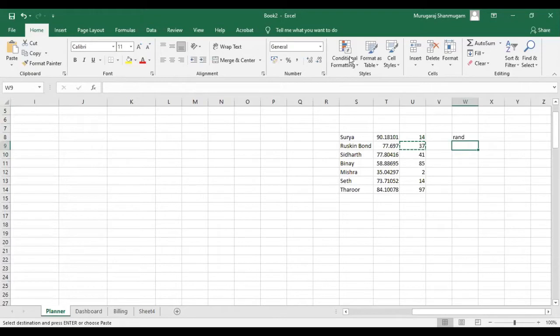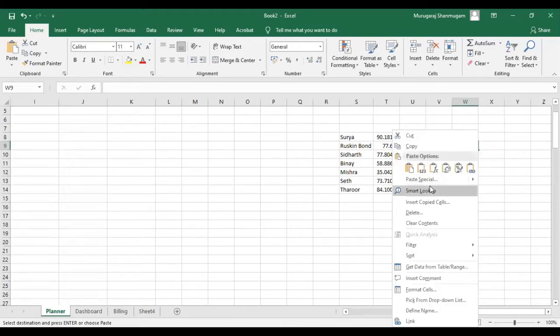I created a random number, which is always between 0 and 1. I wanted a 2-digit number, so I multiplied that by 100. Because every time I hit enter it will automatically refresh, and I want an absolute number, I copied that and pasted it with values. When you copy and go to the cell where you want to paste the value, right click.